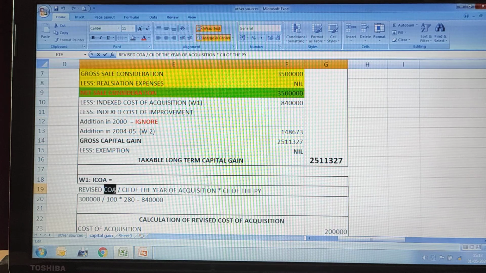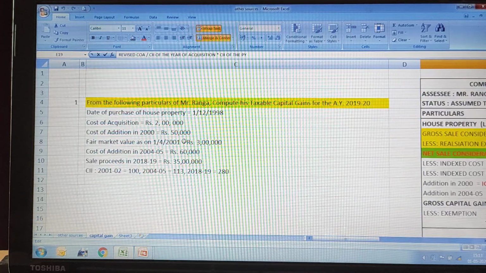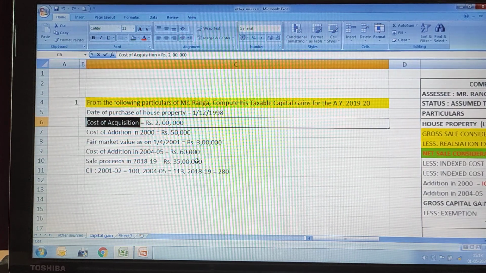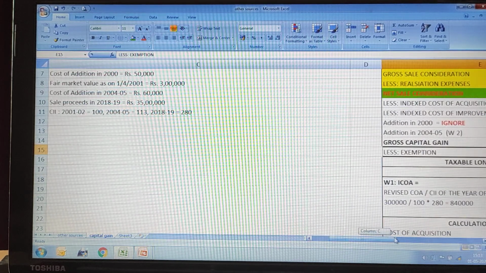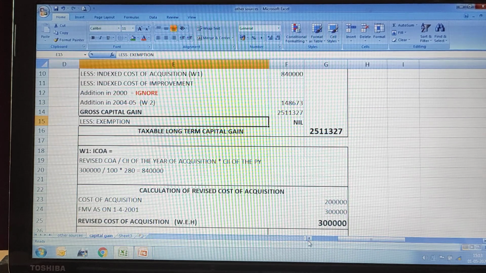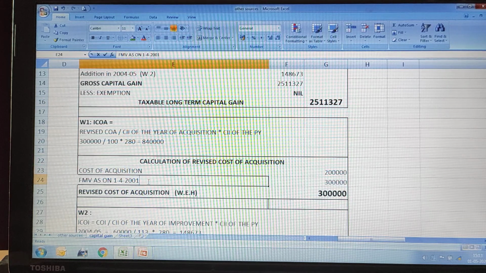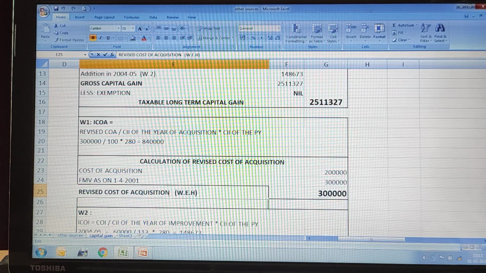Now we need to first identify our revised cost of acquisition, because in the question they have not given the revised cost of acquisition, they have given only the cost of acquisition. To find out the revised cost of acquisition, you need to adopt a technique. What is that technique? You compare cost of acquisition with fair market value as on 1st April 2001. Whichever is higher among these two, you consider that as the revised cost of acquisition.